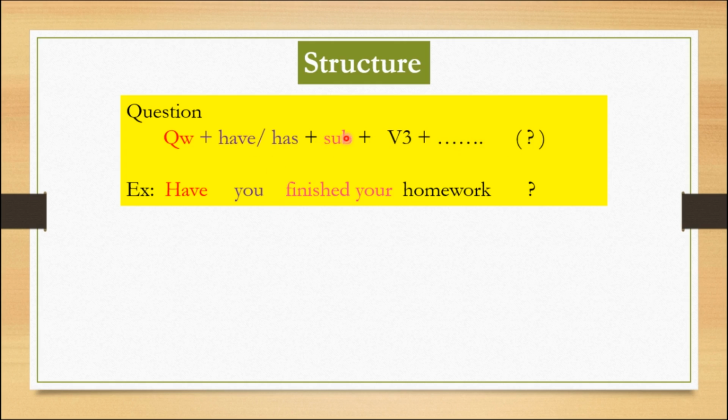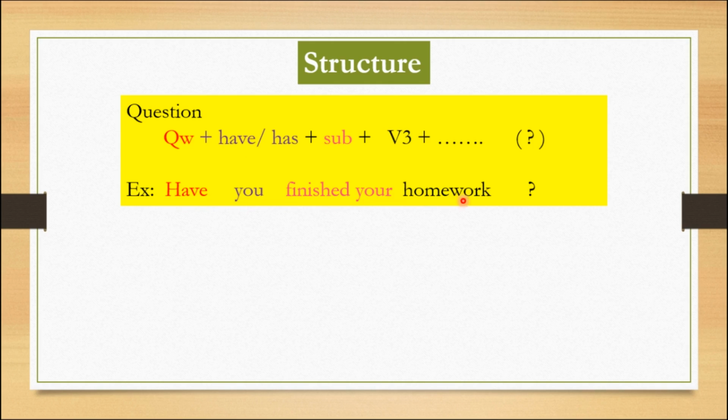Children, if the subject is plural, or I, have is used. If the subject is singular and third person, meaning he, she, it, it is preceded by has. Good. Let me give an example. Have you finished your homework? Here I omitted the question word. I started the question with the helping verb. Such kind of questions are called yes or no type questions.